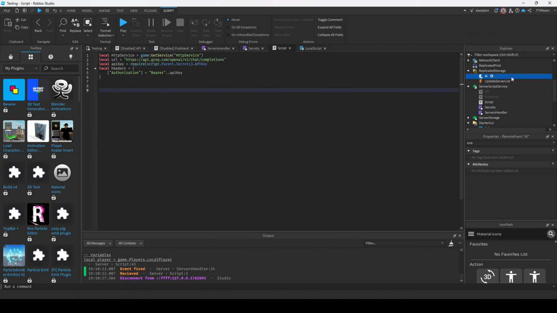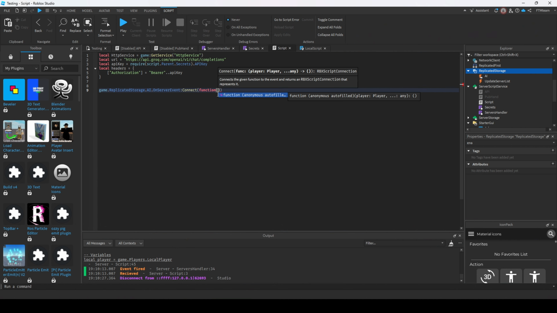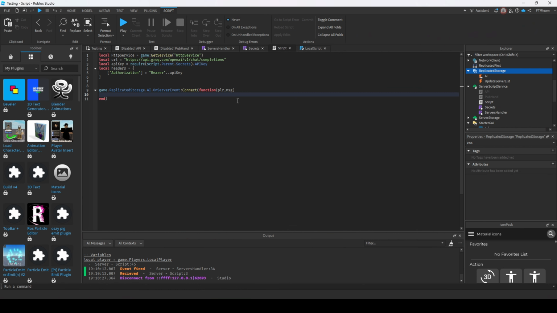I have previously made a remote event in ReplicatedStorage called AI, which I will use to initialize calling the API. Start by connecting an event fired by the client to a function with the parameters of player and message. After that, we will initialize a body variable, which is a table and will be necessary for the API to work. The table will have a key of model, which will be the AI model you want to use.